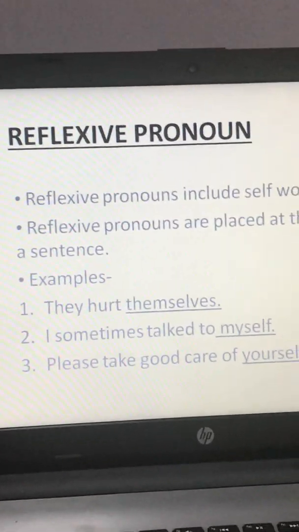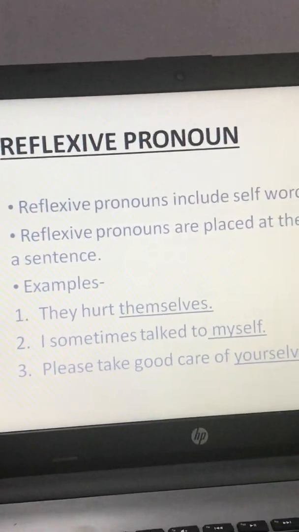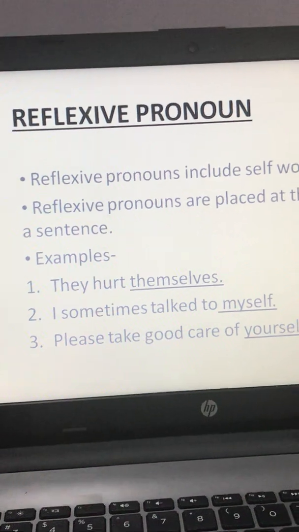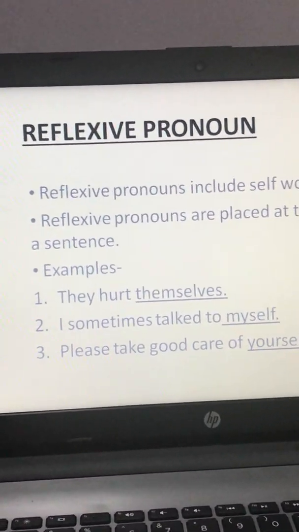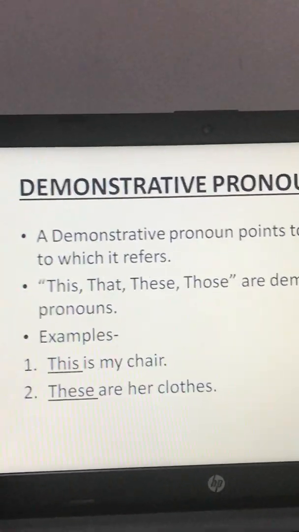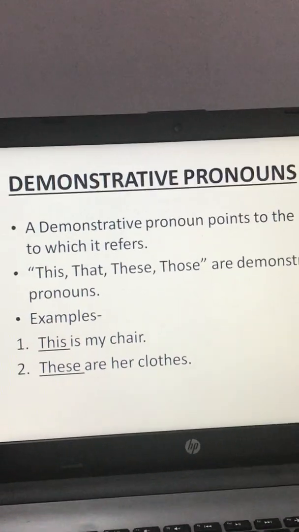Okay, they both include a self word, but if it is coming at the end of the sentence, it will be a reflexive pronoun, and if it is coming after the subject, it will be an emphatic pronoun. Fine. The next one is demonstrative pronoun.